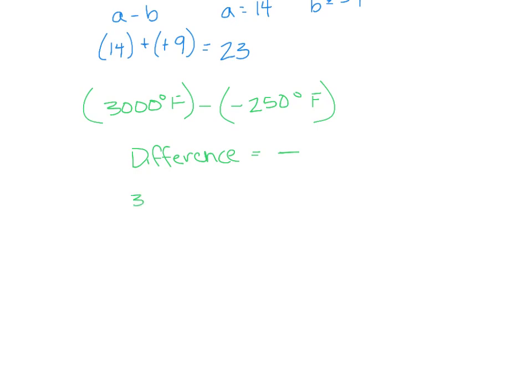So I have 3,000 minus a -250. Now, those negative signs sandwich the parentheses, so I can change them. And now I have 3,000 plus 250, and I get 3,250. If you want to be done, you can. If you would like to keep looking at this stuff, we're going to keep doing a few problems.